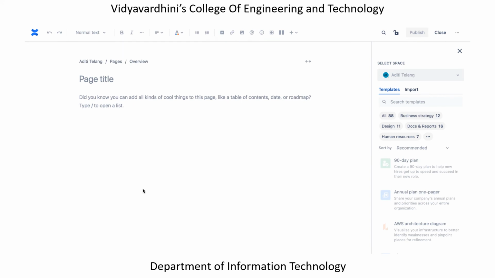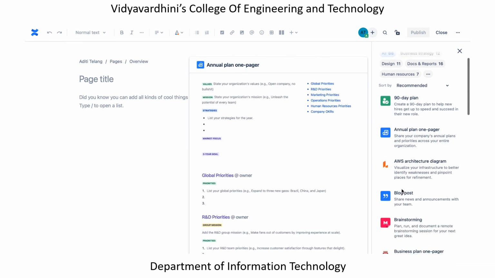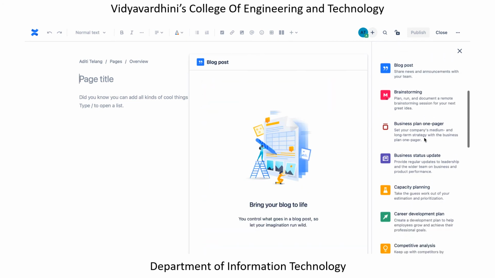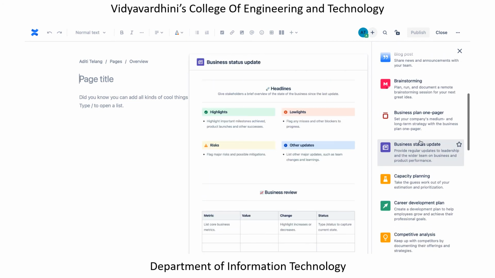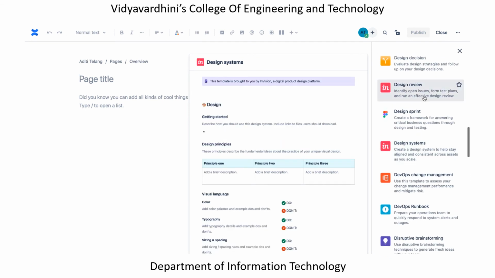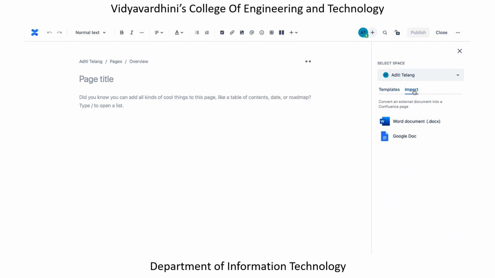It is similar to Word, you can say, but it offers you various templates which are already present, like let's say if you want a blog post, annual paper, business status update, multiple templates, all those can be found over here. The design requirement also are there, design review. So already there are multiple templates. You can also import any Word doc or Google doc that you have. I will just create one from scratch.